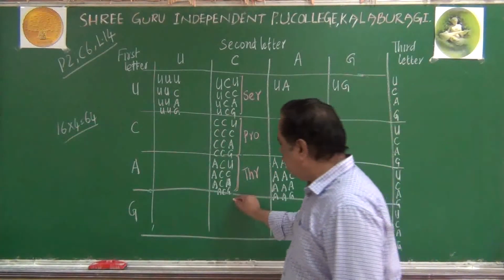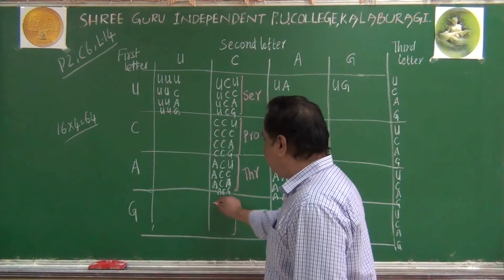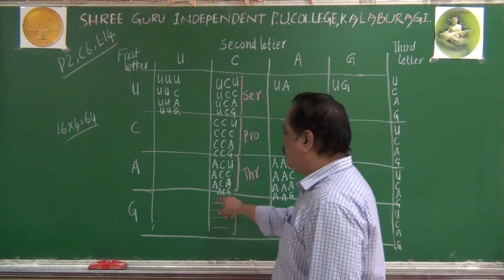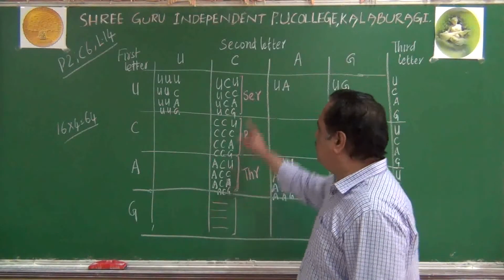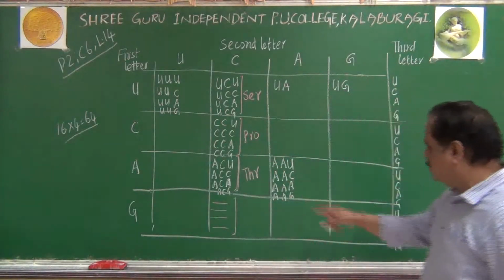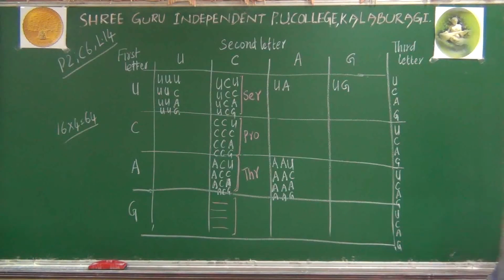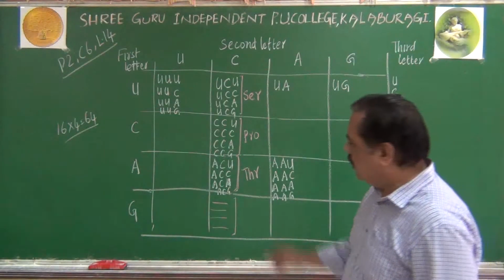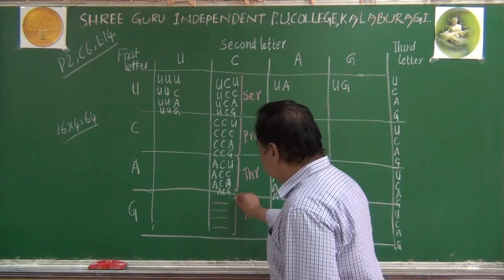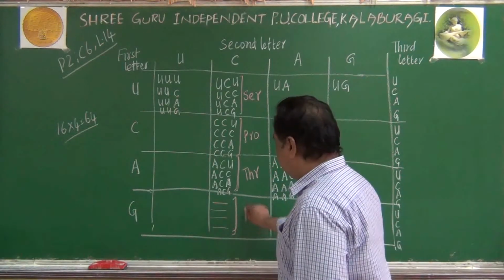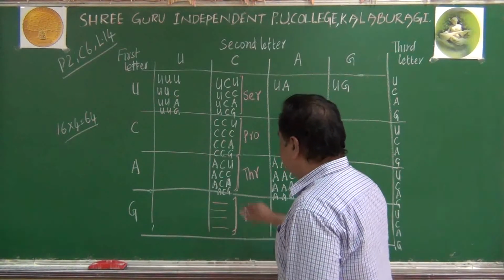And fourth square, you can write all the 4 here: GCU, GCC, GCA and GCG. They will be coding for alanine amino acid here. Remember, alanine is coded by this one.